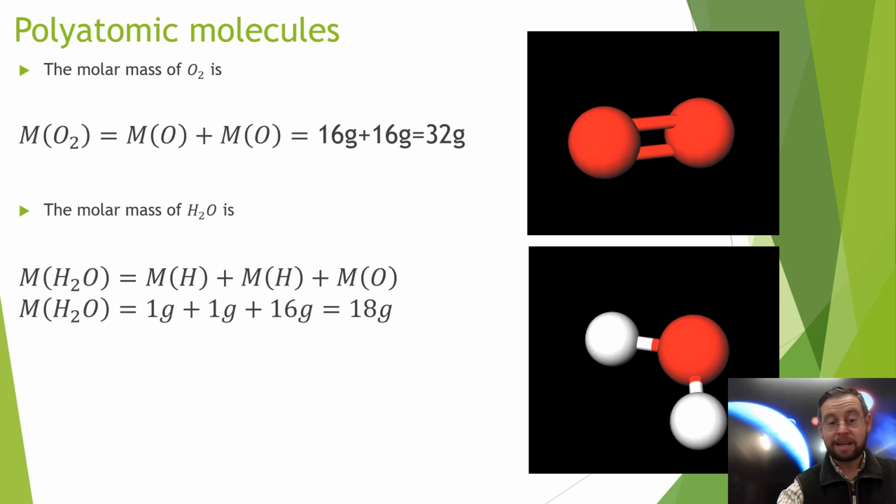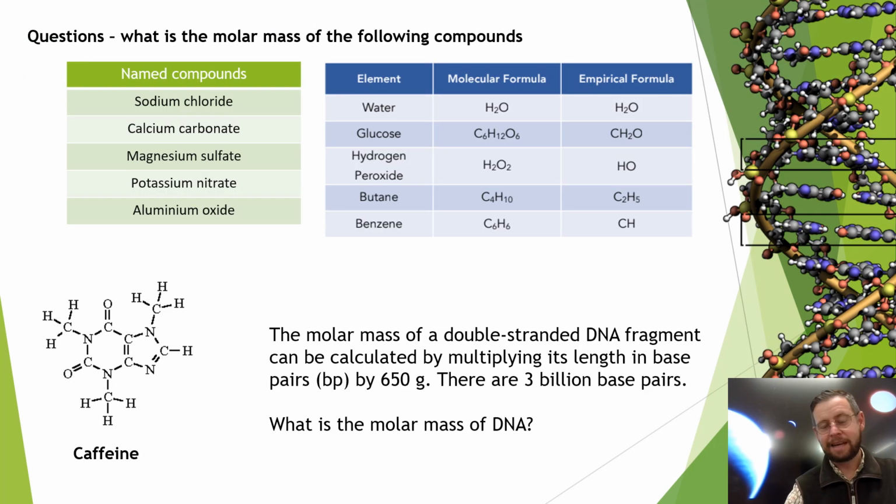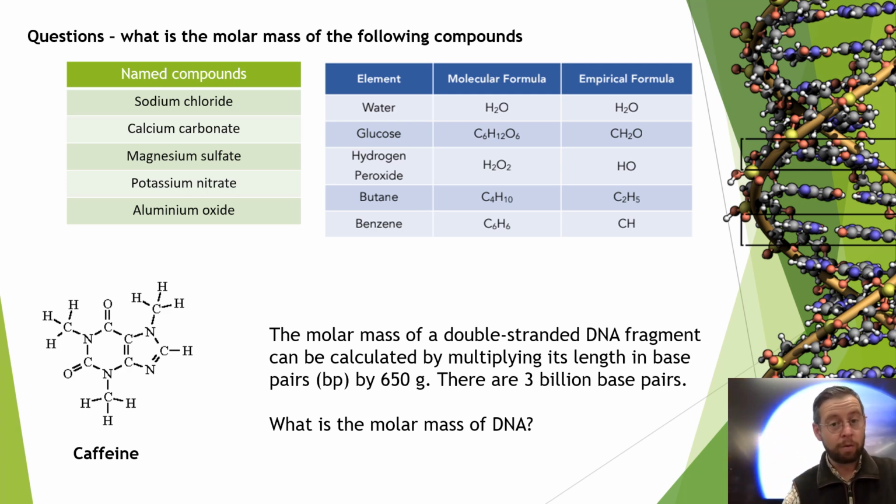And in the same way, the molar mass of water is the mass of a hydrogen and another hydrogen and an oxygen: 1 plus 1 plus 16, and that's equal to 18. Now's the time to have some fun, because you're going to have to do this an awful lot in chemistry, either going from a named compound and writing down its formula, or alternatively being given a molecular formula for something, and then being able to write down what its molar mass is.